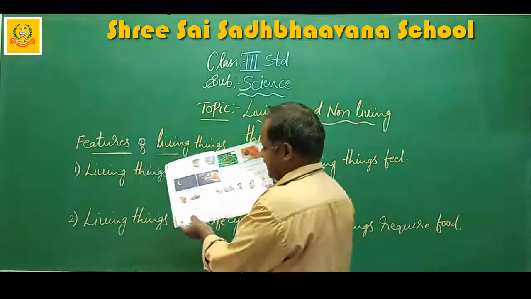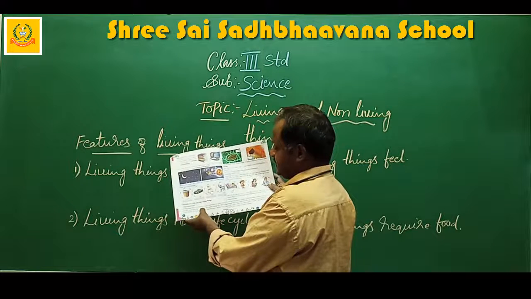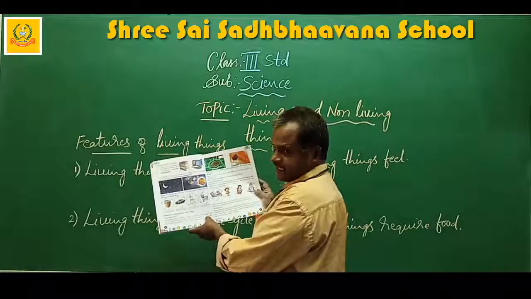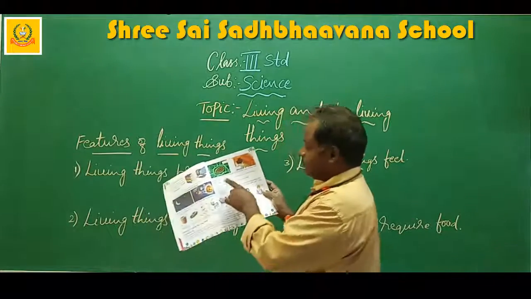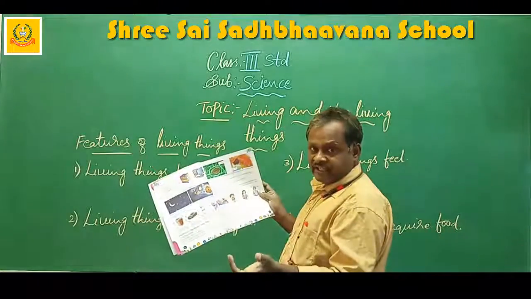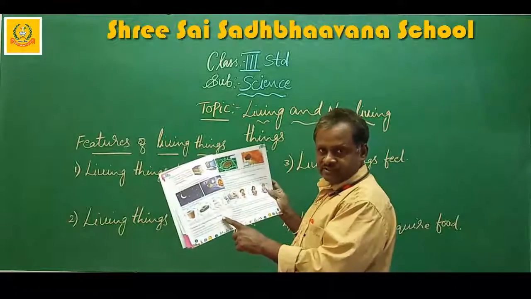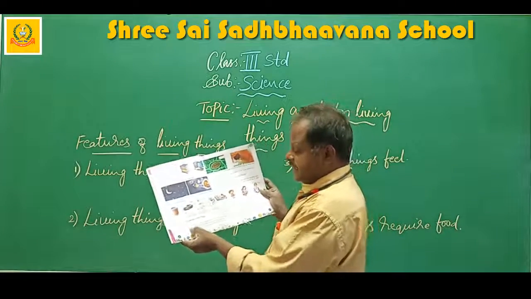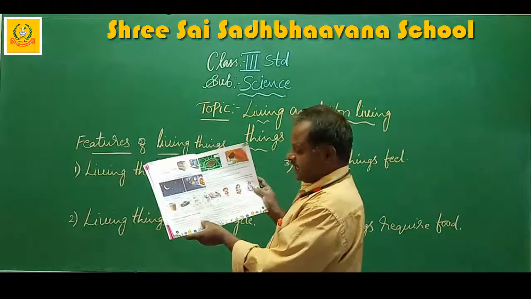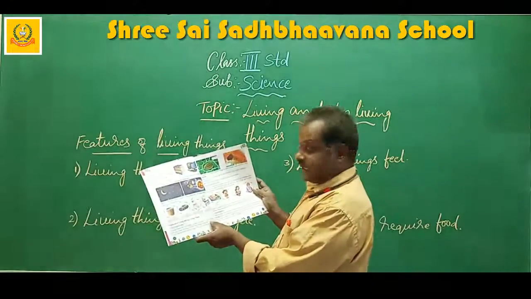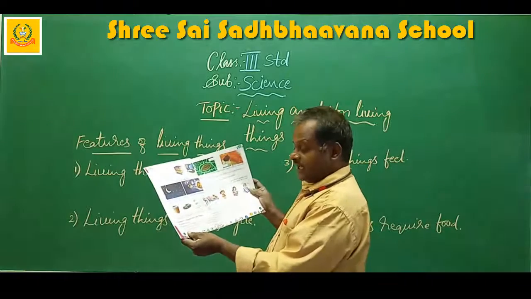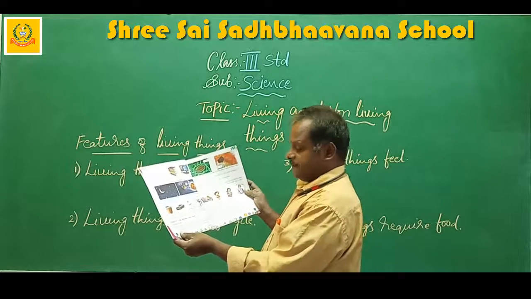All living things need air to breathe in oxygen and breathe out carbon dioxide. Yesterday I read up to here, but once again, for continuation, I am reading this. They use nose, mouth and lungs to breathe.